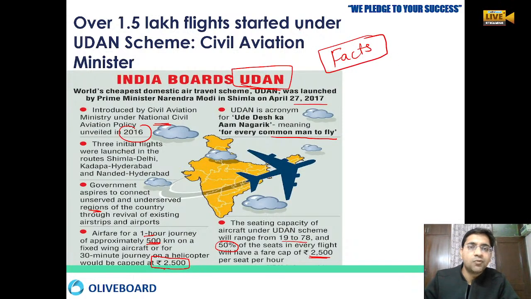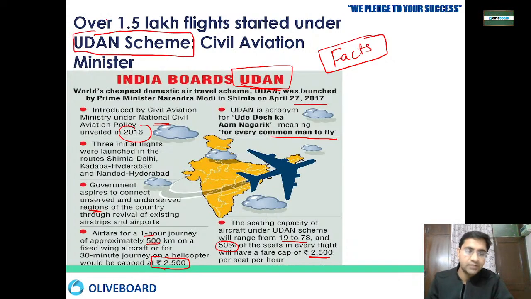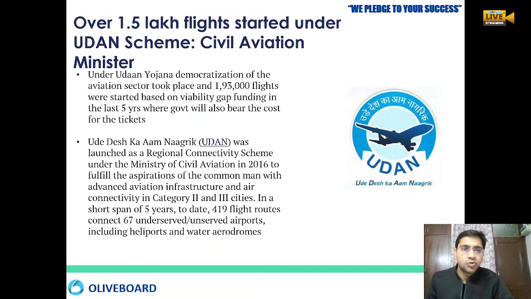But what we actually wanted to know is whether the Udan scheme is working properly or not. As per the Civil Aviation Minister, under Ude Desh Ke Aam Nagrik, the democratization of flying, new airports, small airports and big airports are coming up everywhere. Around 1,93,000 flights have already been taken based on viability gap funding. That means there was a funding gap, which has been covered by providing funds from various sources over the last 5 years, and the government has also borne the cost of the tickets.